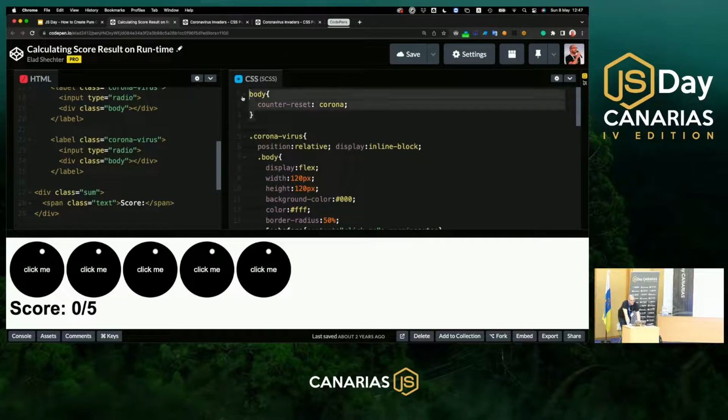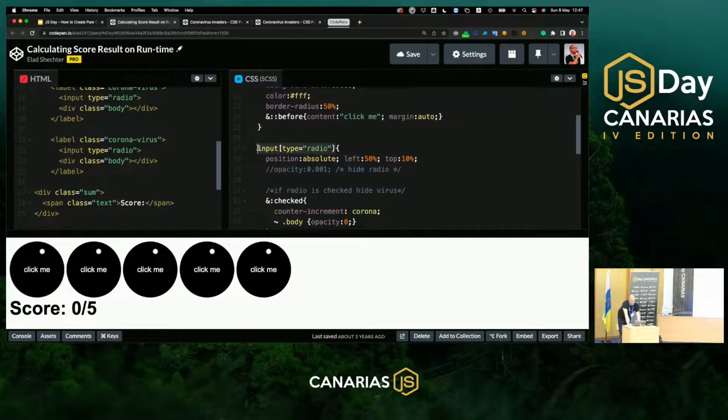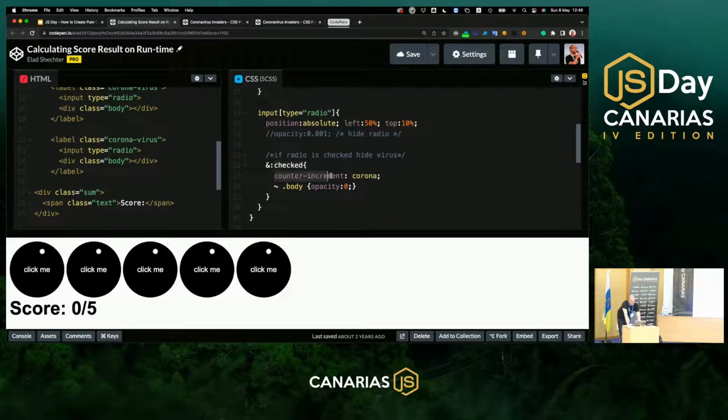To declare a CSS counter, I'm just selecting the body element with the property of counter-reset, and I gave it the name Corona. For every input type radio that is in a status of checked, counter-increment the Corona value. Besides that, if the input type radio is in status of checked, please go to the sibling element with the class of body and give it opacity of 0.